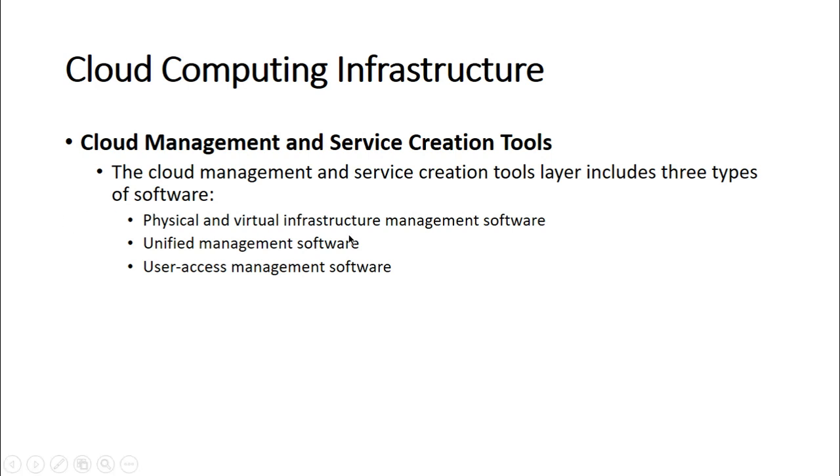So physical and virtual infrastructure management software is offered by the vendors of various infrastructure resources and the third-party organizations. For example, a storage array comes with its own management software. Similarly, the network and physical servers are also managed independently using the network and compute management software respectively. The software provides interfaces to construct a virtual infrastructure from the underlying physical infrastructure. So that is our physical and virtual infrastructure management software.